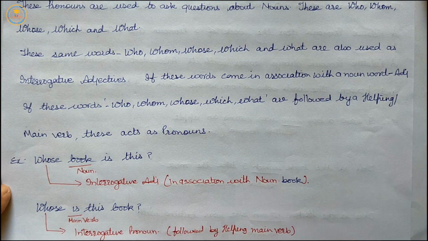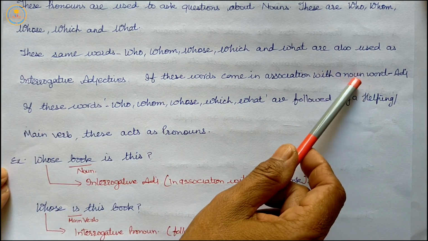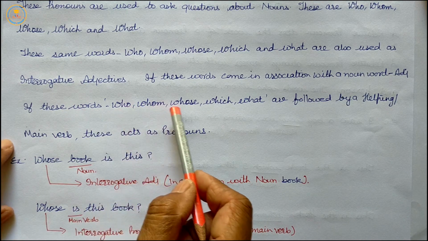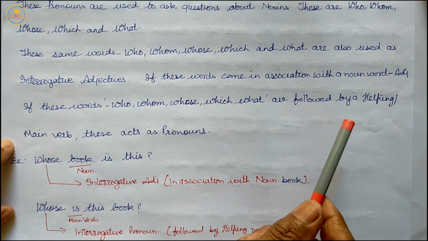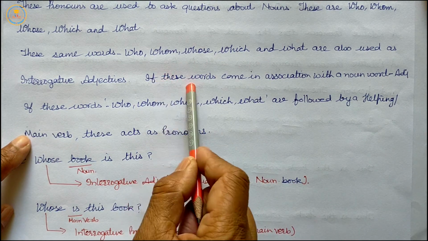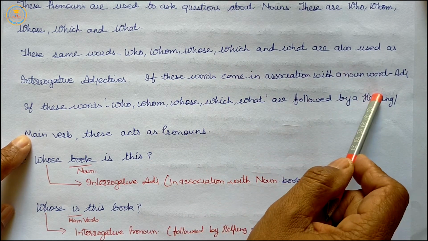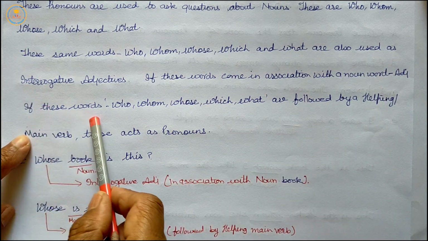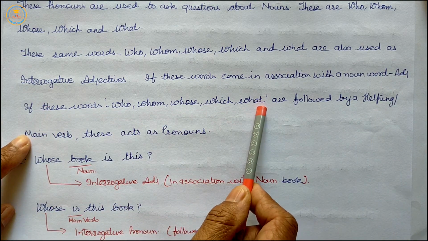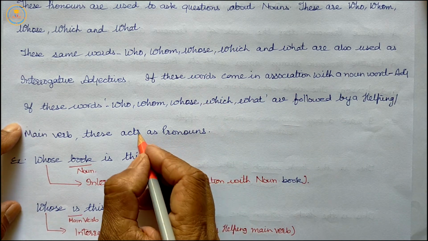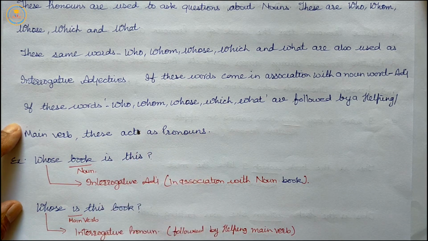If these words come in association with a noun, then they act as an adjective. If these words are followed by a helping verb or main verb, then they act as a pronoun.